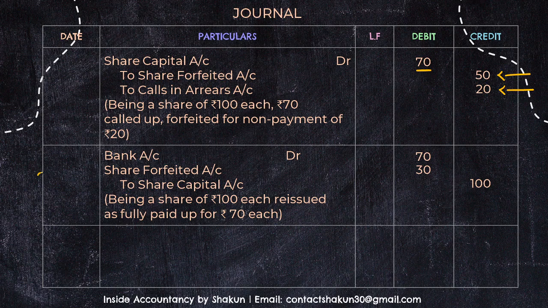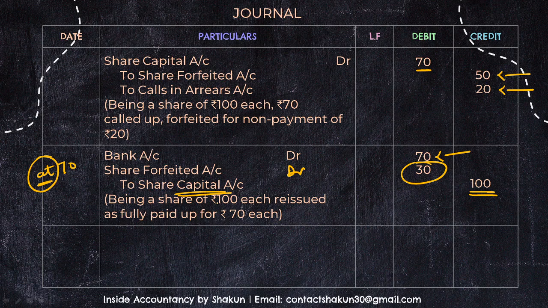So at 70, whenever you see the word at or for or from, you should understand that this is the value of bank. So 70 goes in bank. As fully paid up means in share capital we will write the full face value. So 30 rupees is the amount of discount that is there, which will be debited to share forfeited account.